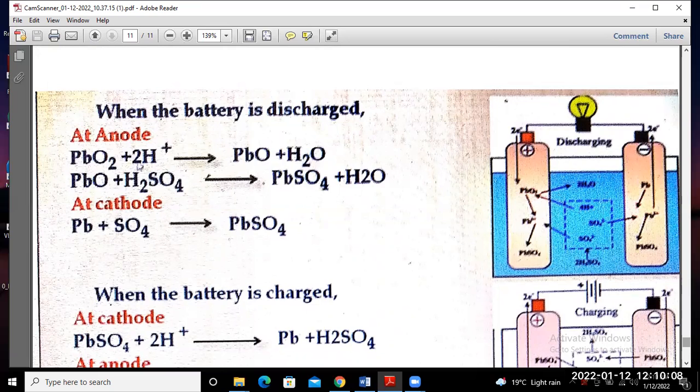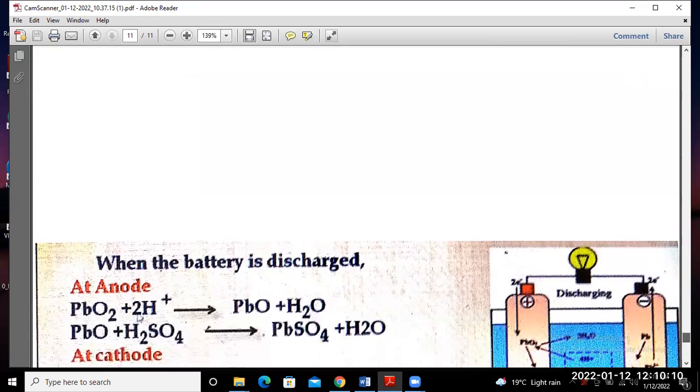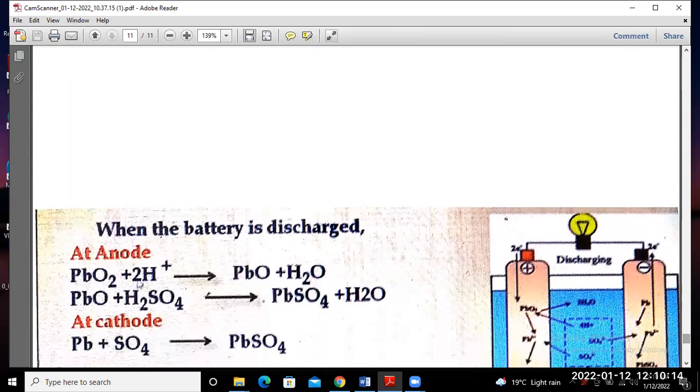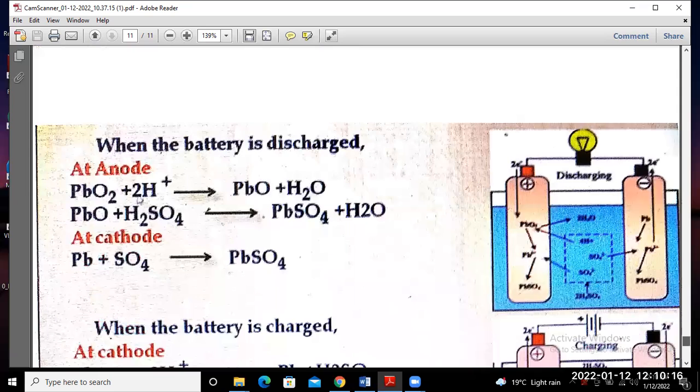So we can stop here, and in the next class we will continue from this point.